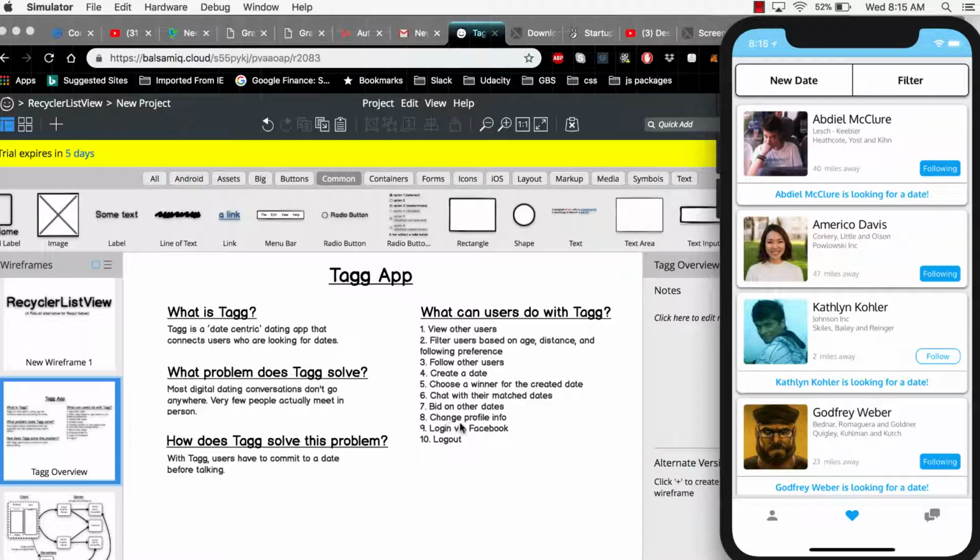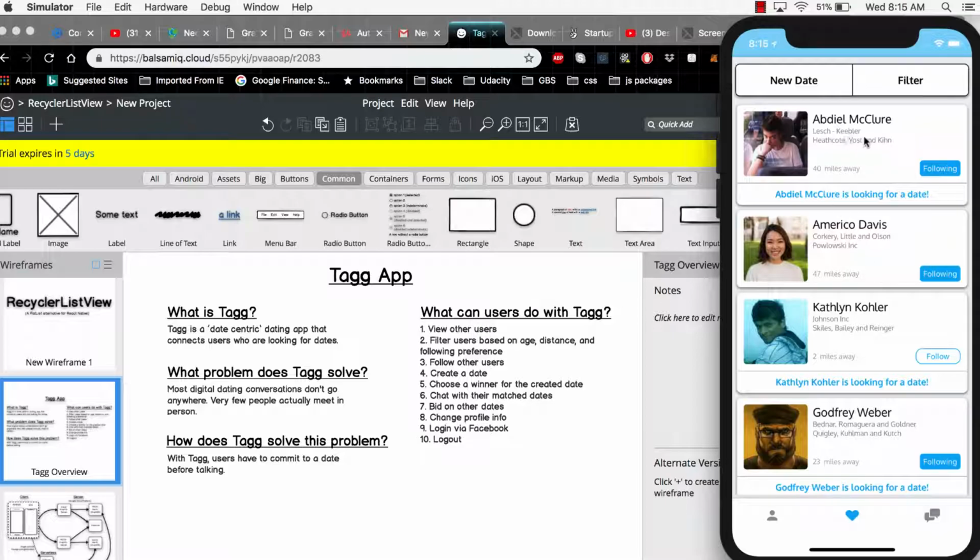A user can change their profile info, such as their profile picture, where they work, what their education is, and some of their other profile pictures. A user will also be able to log in via Facebook, and a user will be able to log out. So now I'll just go through the demo of each one of these.